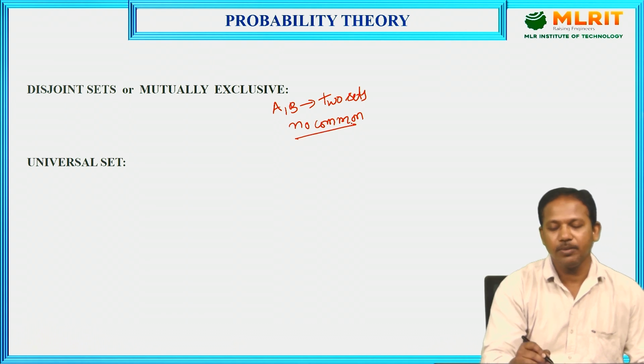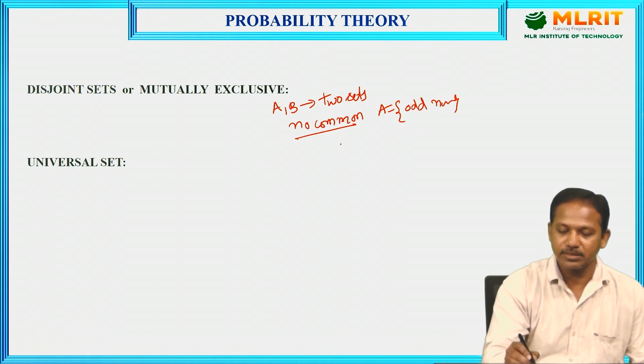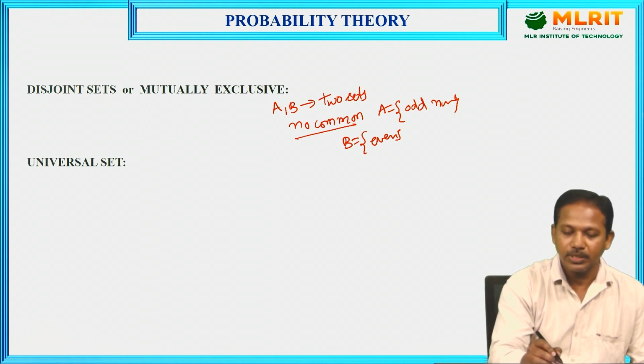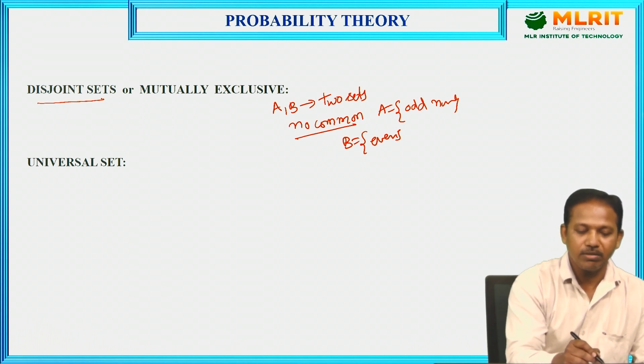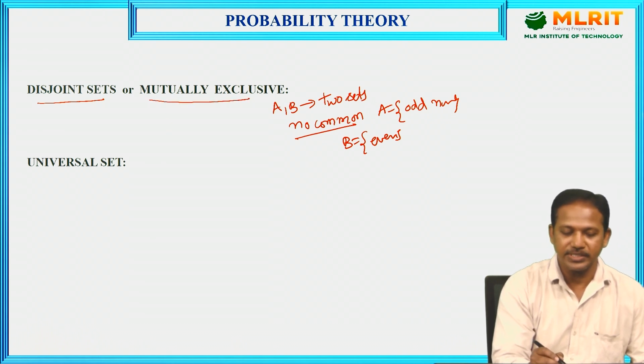For example, A is taken as odd number elements, and B is assumed to be even number elements. See here, odd number elements, even number elements. In this case, there is nothing common between A and B. So this type of sets are called disjoint sets or mutually exclusive sets.